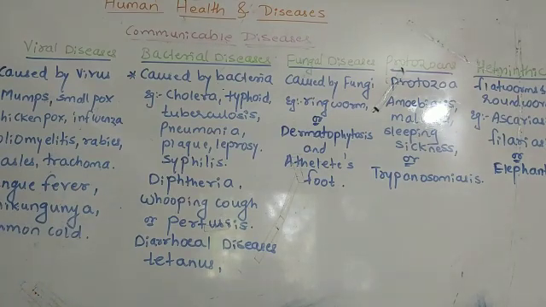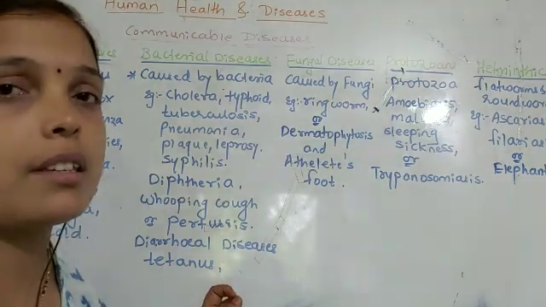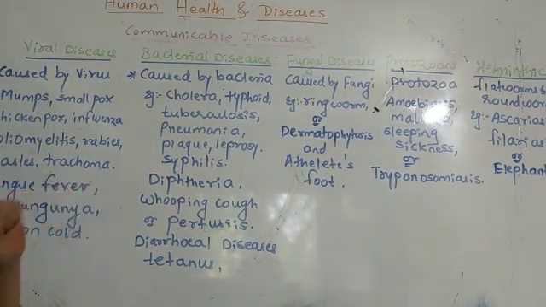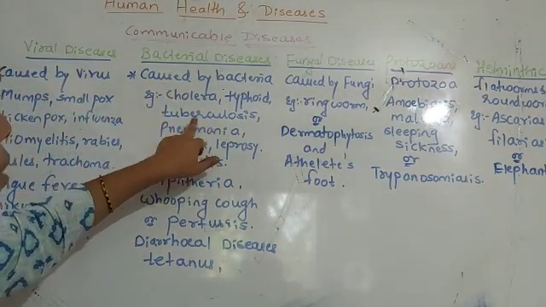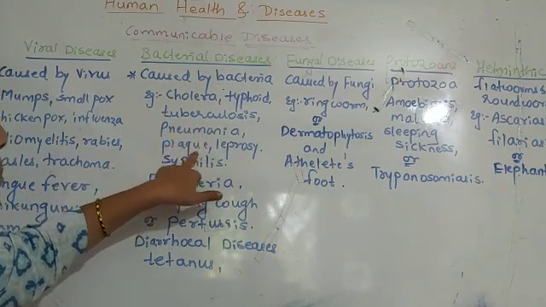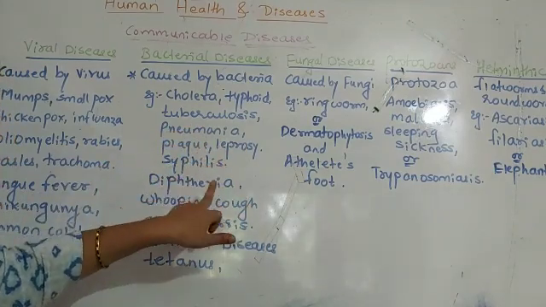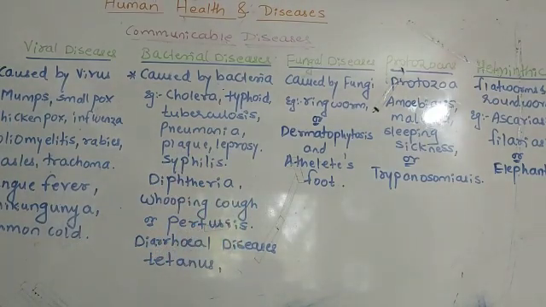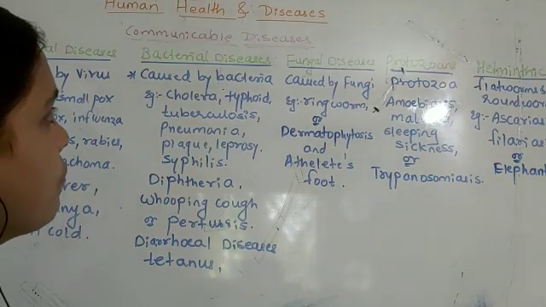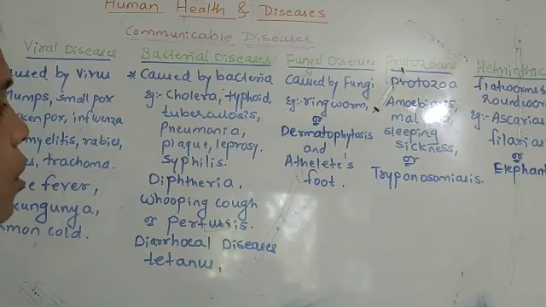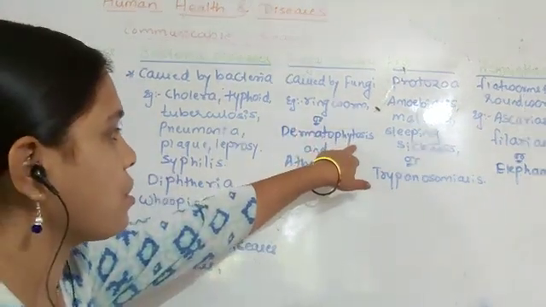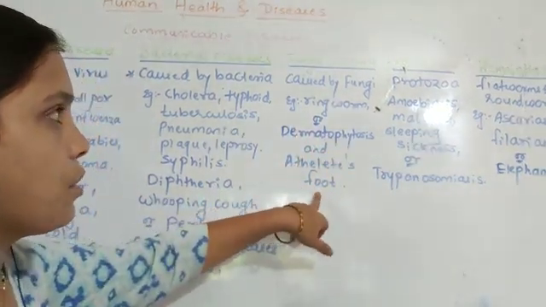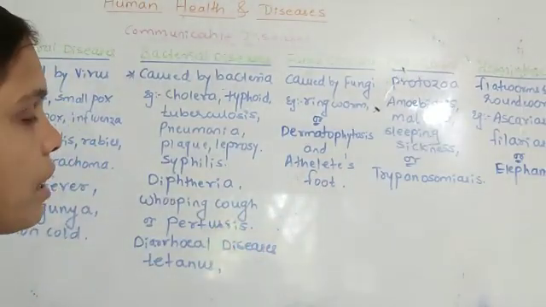Whereas the bacterial diseases are cholera, typhoid, tuberculosis, pneumonia, plague, leprosy, syphilis, diphtheria, whooping cough, which is also called pertussis, diarrheal diseases, and tetanus. All these are bacterial diseases. The fungal diseases are ringworm, also called dermatophytosis, and athlete's foot. Two diseases are present in the fungi.